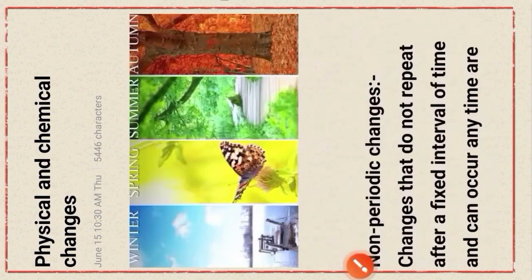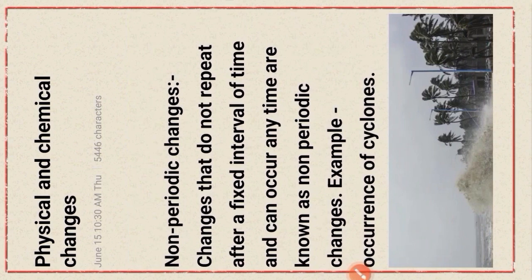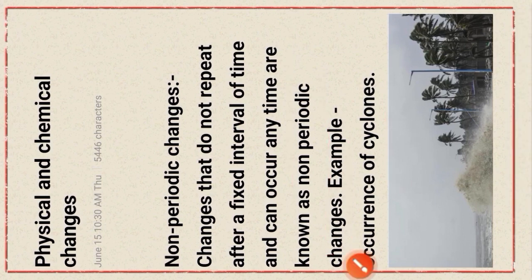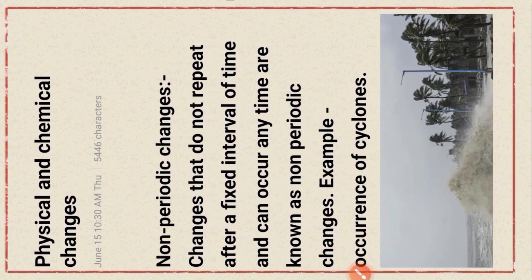Next, changes, non-periodic changes. Changes that do not repeat after a fixed interval of time and can occur anytime are known as non-periodic changes. An example is the occurrence of a cyclone. That is one type of non-periodic change.